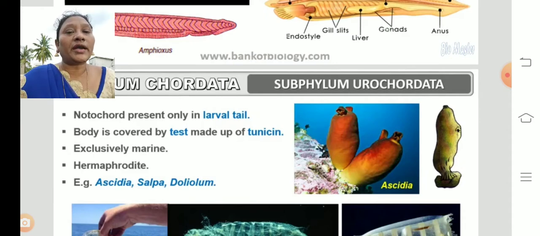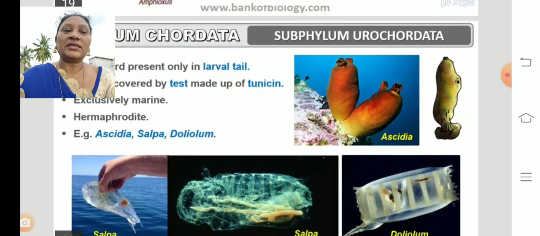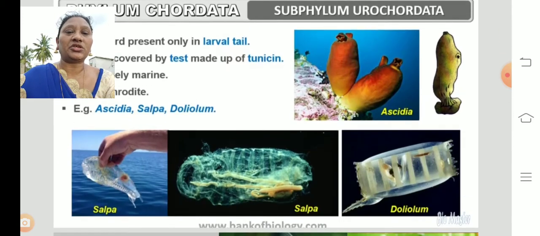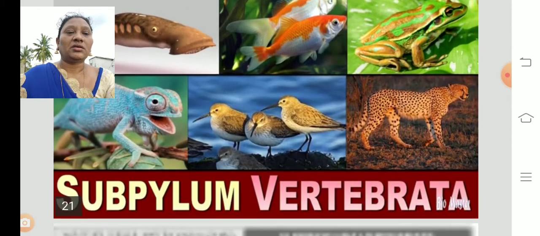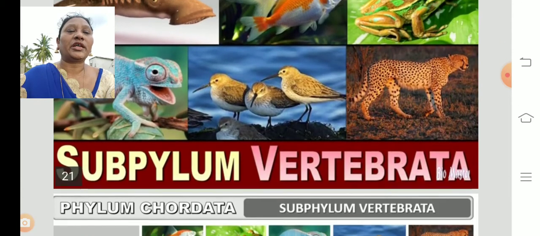In Urochordata, the examples are Ascidia, Salpa, and Doliolum. These are some of the examples. You can see the pictures: Salpa, Doliolum, and Ascidia also. These are some of the examples for the urochordates. So let us come over to the vertebrates.